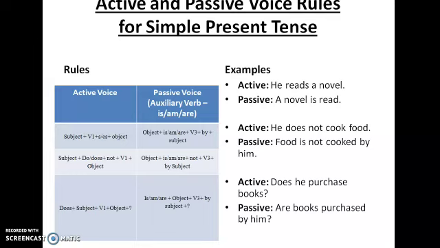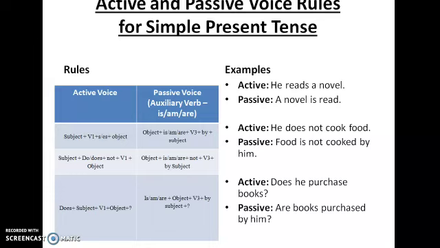So if it was a negative sentence, he does not cook food. Here again it is the same rule that should be used. The only thing is you have to add a not to it. So the object is food. Food is not. V3 form of the verb cook is cooked. Food is not cooked by him.